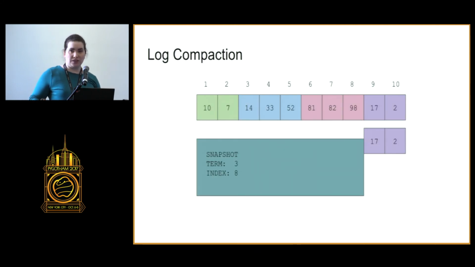Now, if you have your Raft cluster running for a while, logs can get long and unwieldy and difficult to store. So the algorithm makes a provision for snapshotting, which allows the entire log to be written to stable storage. Snapshots contain metadata about the last term and the last index of the last log entry in it. They can be sent to new or slow followers to catch them up as a single chunk of data. And followers can snapshot at any time, and they don't need leader permission to do it.